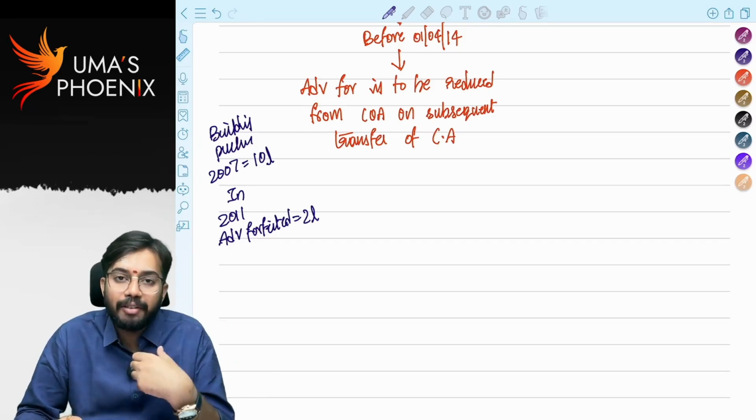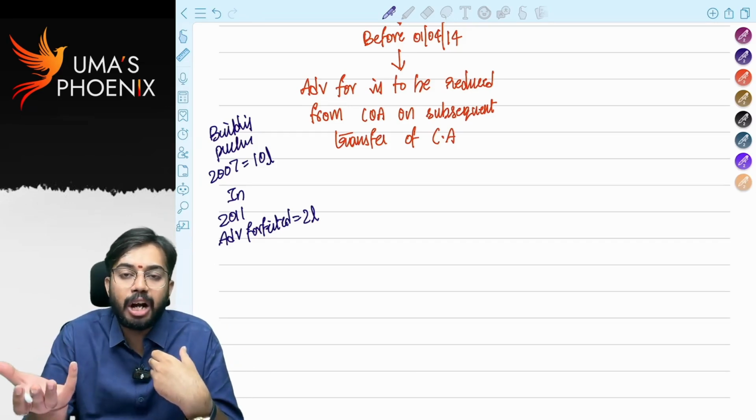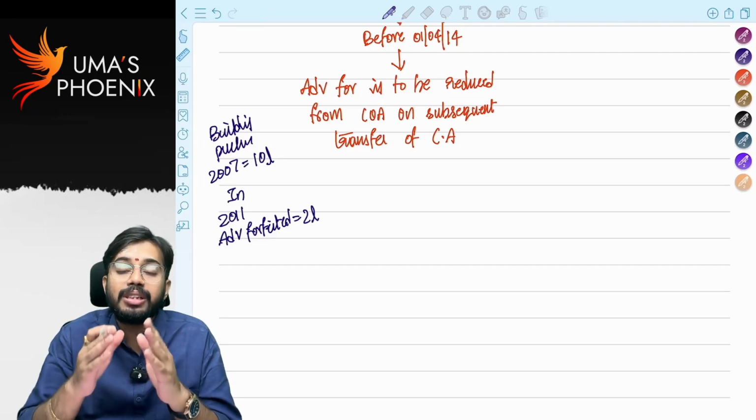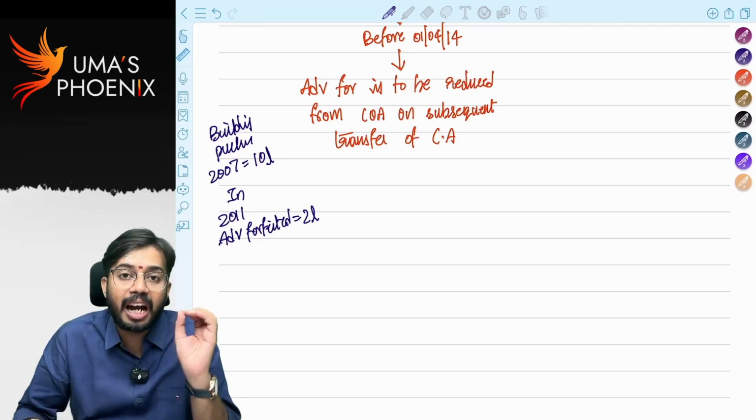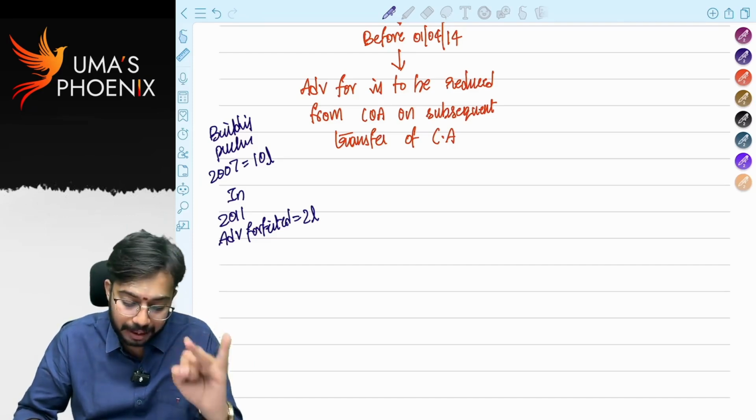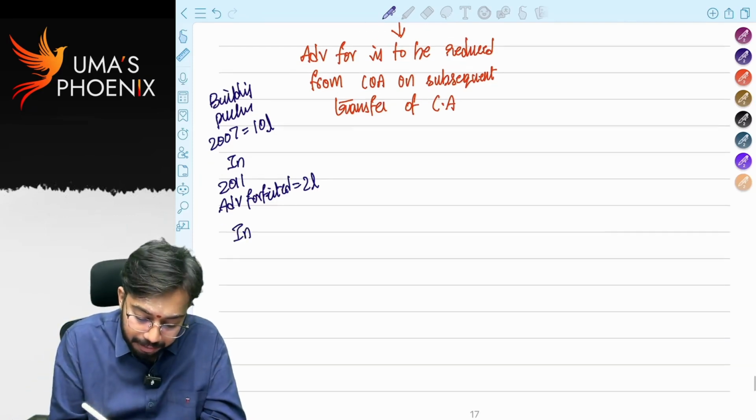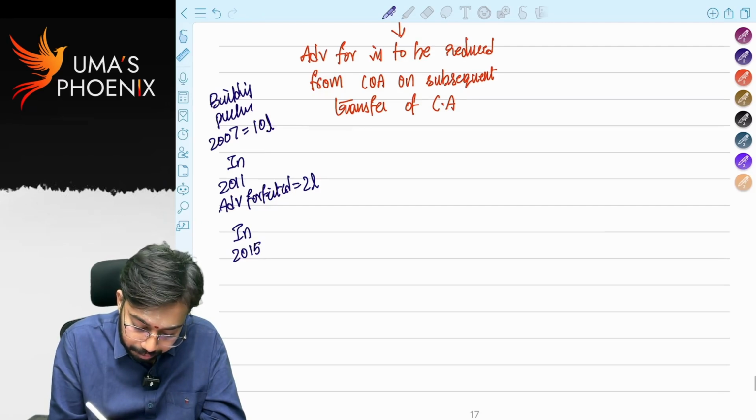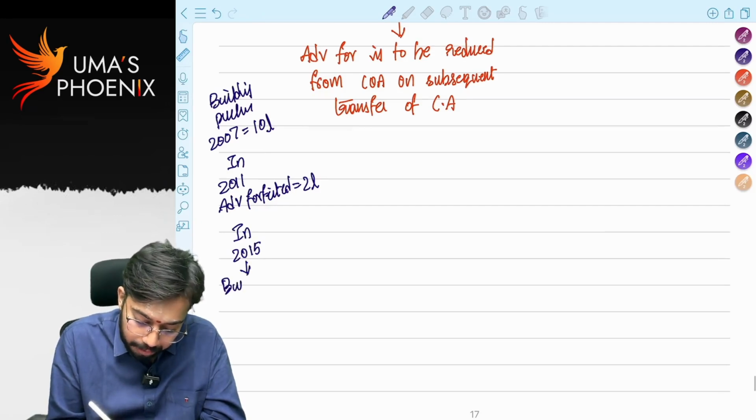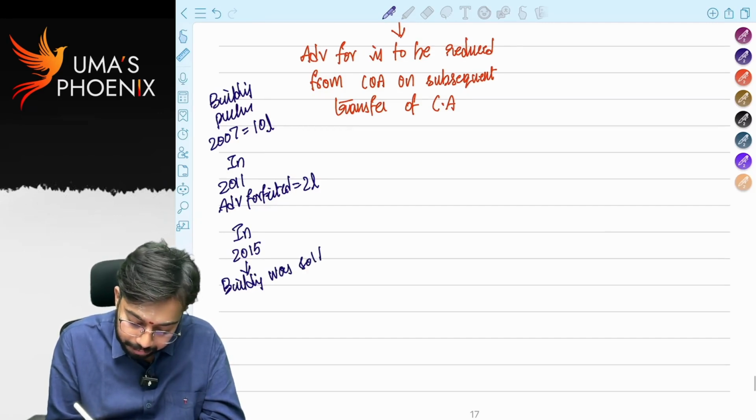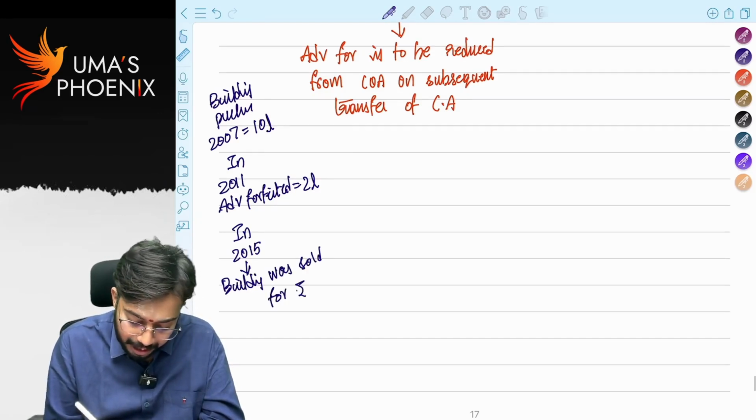He received advance of 2 lakhs, but buyer did not pay total consideration. So seller cancelled the agreement and advance was forfeited. How much amount of advance was forfeited? 2 lakh rupees. In 2015, building was sold for rupees 20 lakhs.